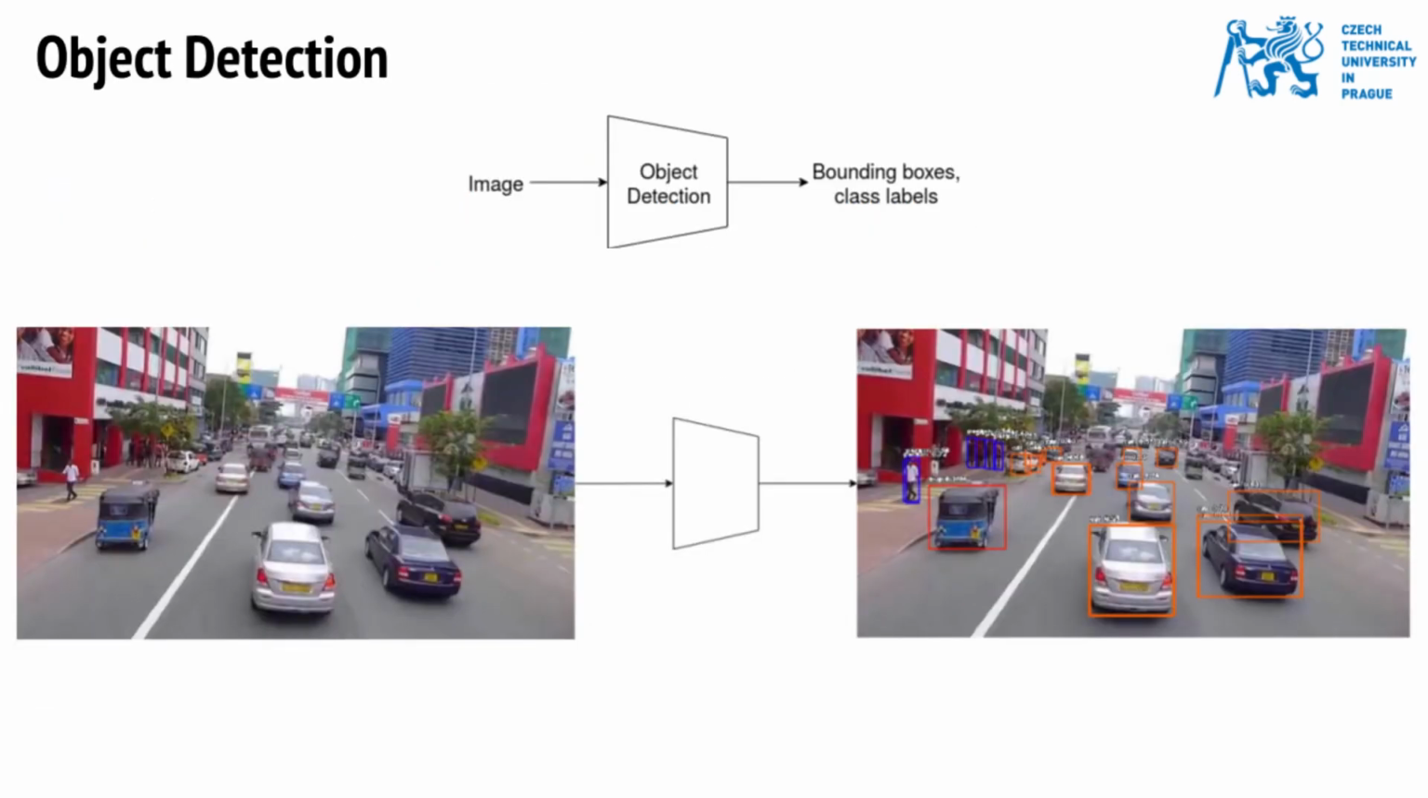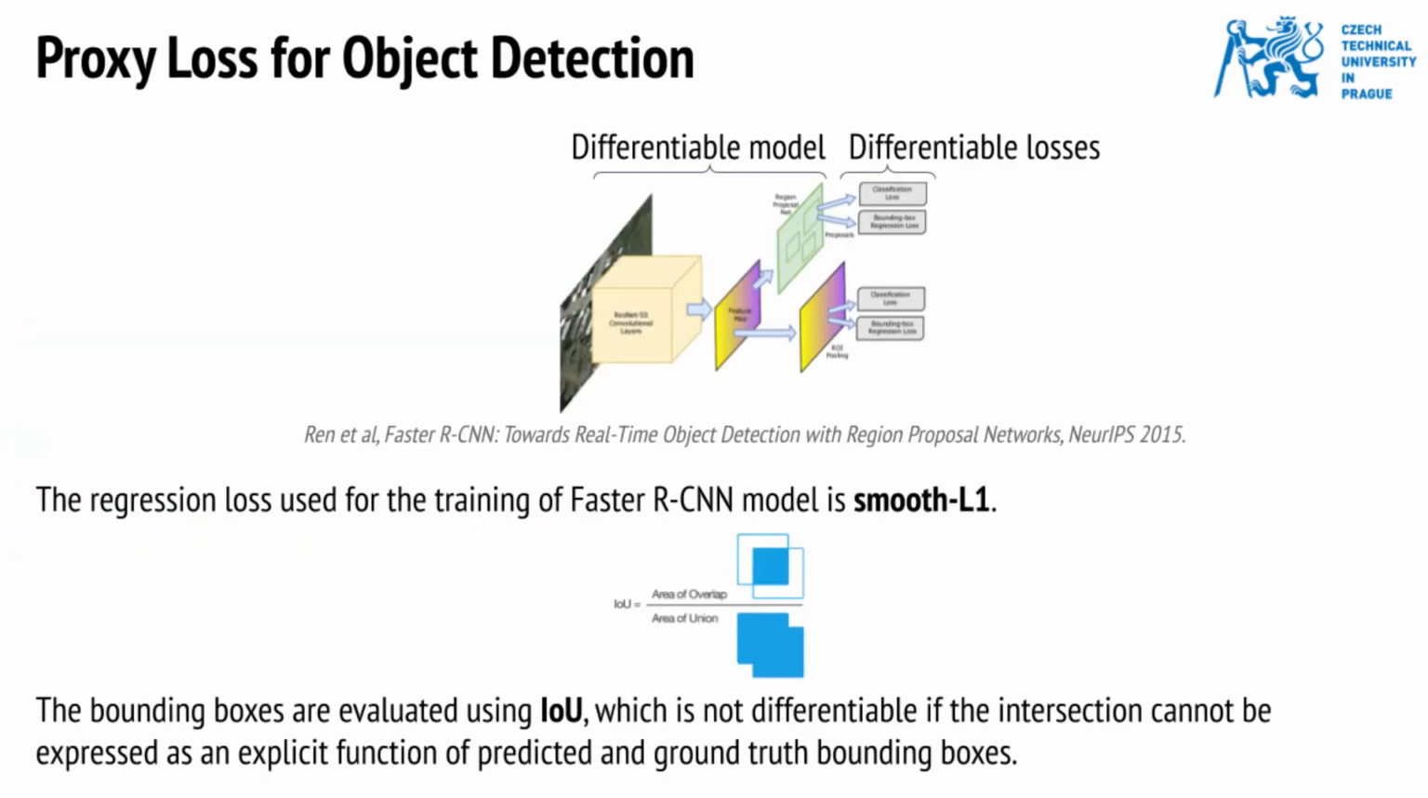Another example includes object detection, where the objective is to obtain the location of objects in the image along with the class labels. Popular methods such as Faster RCNN employ an end-to-end trainable architecture with a bounding box regression loss and a classification loss. The loss used for regression is smooth L1, which is a proxy for intersection over union. Computing intersection over union in a differentiable manner requires computing the area of intersection expressed as a function of the predicted and the ground truth bounding